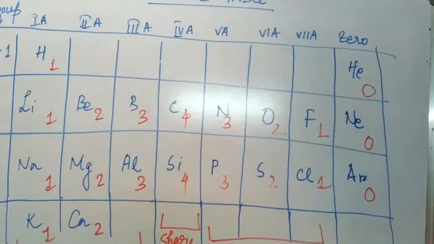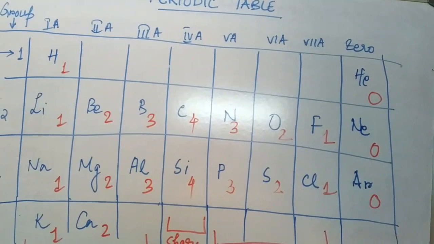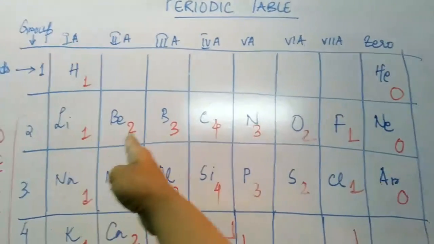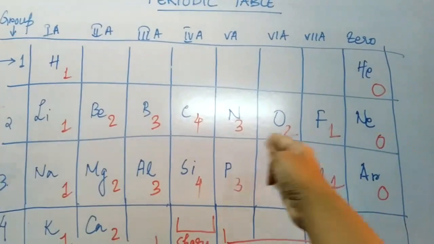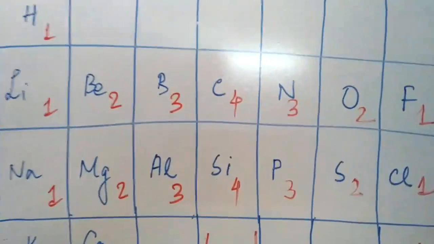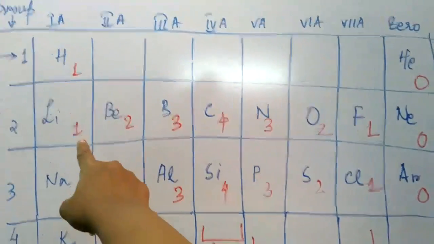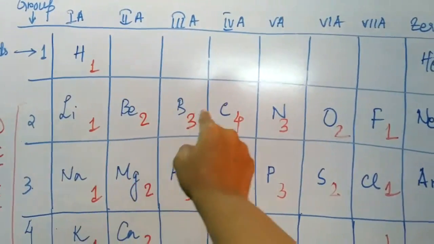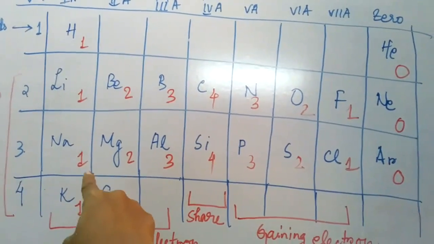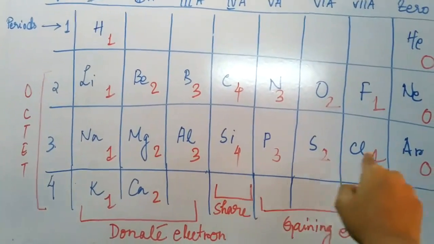Now, if you see the configuration properly, students, up to this point it goes in a forward motion, and from here it goes in a backward motion. If you follow the trend, it is 1 2 3 4 3 2 1 0. Again, in this row, you see 1 2 3 4 3 2 1 0.